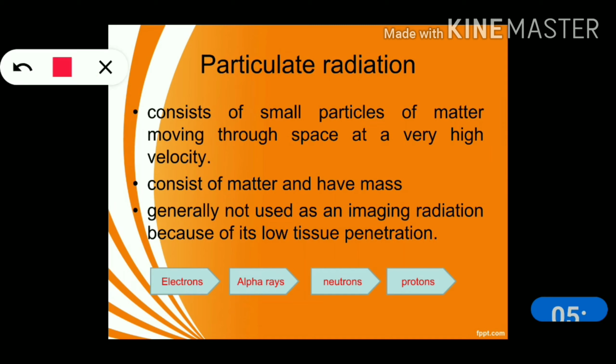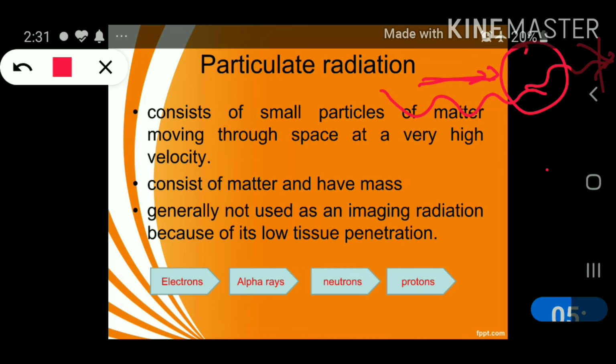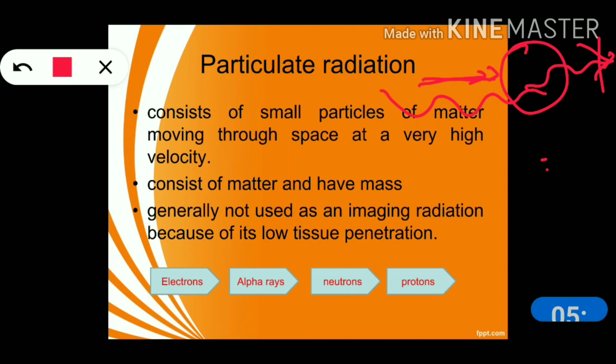Like alpha particles, they travel a very small distance, but as we are talking about X-rays and gamma rays, they travel a larger distance. So they travel through the metal and are incident on a detector. But these particles just contribute to the skin dose, like electrons.